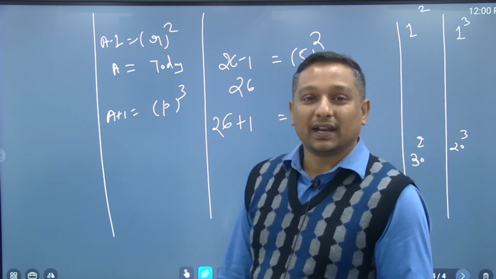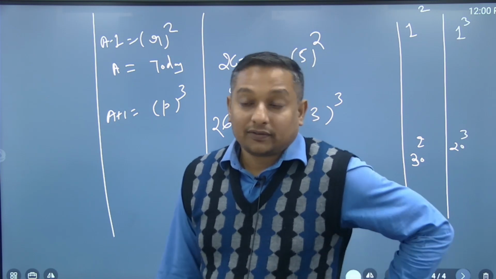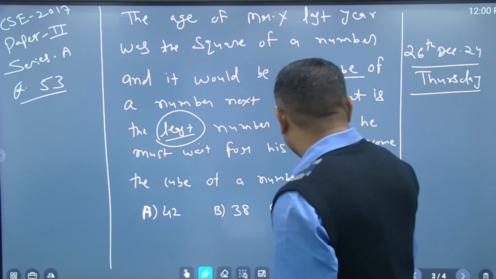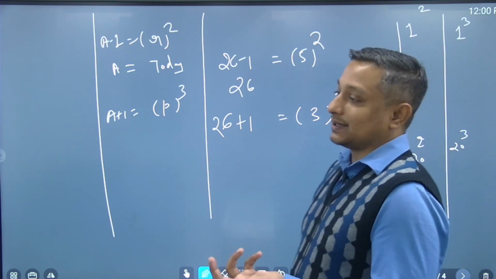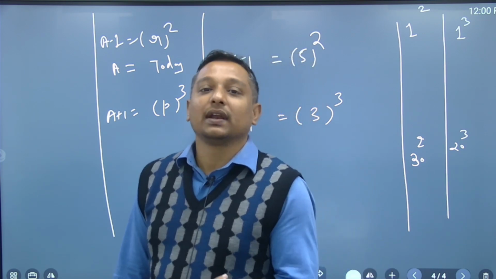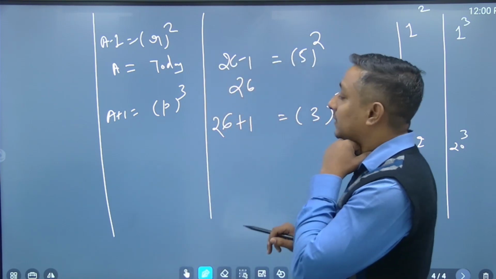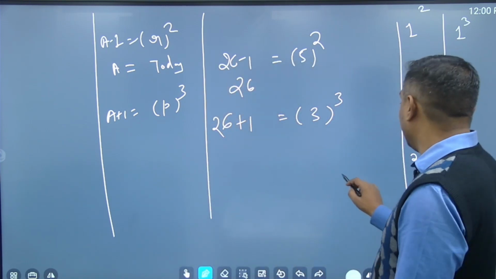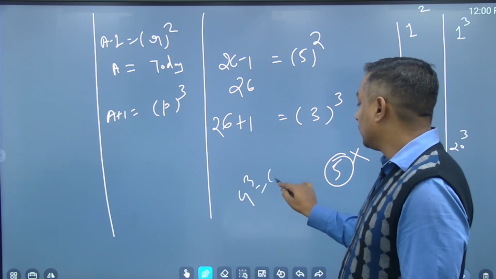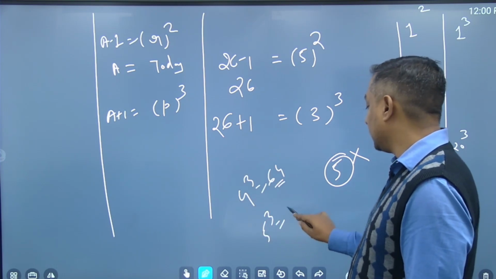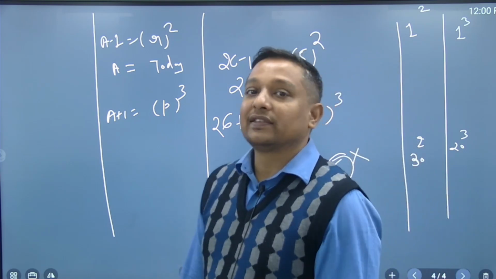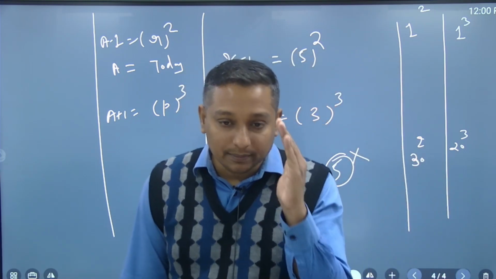Sir, how to guess it is 26? So, first of all, I am coming to that point again, that why did I mention this word least again. What age, up to what age are you going to live generally? So, maximum I am considering 100 and that number is the cube of some number. You are not supposed to exceed the value of 5, not even 5. Let us see, 4's cube is going to be 64. If a person's age is 53, 5's cube is going to be 125. So, I believe every number whose cube is less than 100 is what I should talk about. This is what application of brain tells.